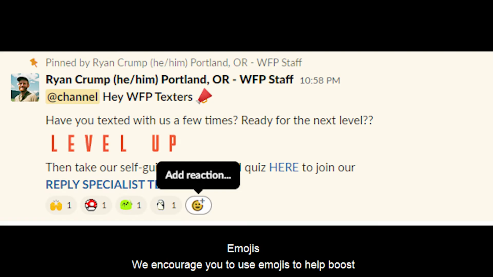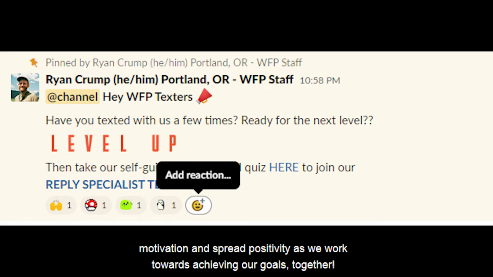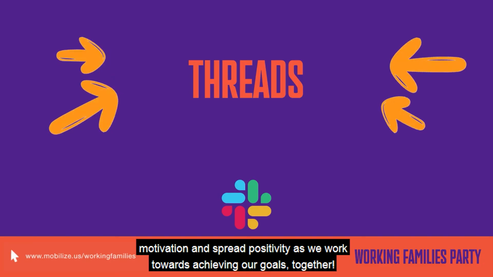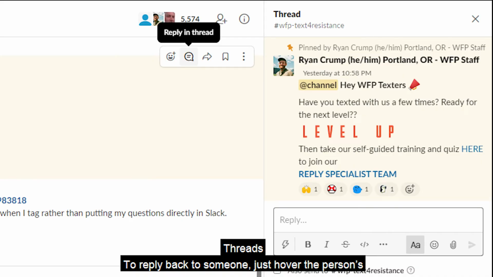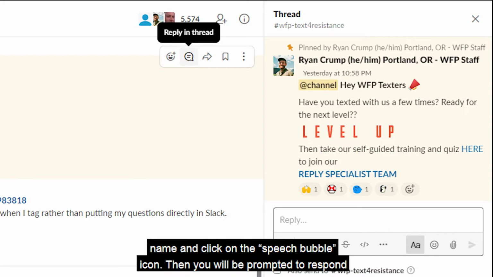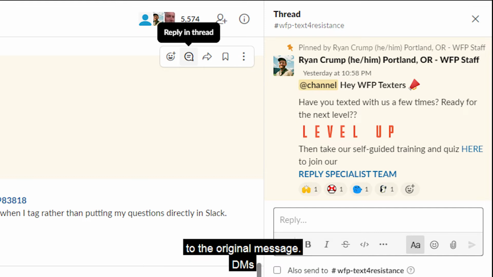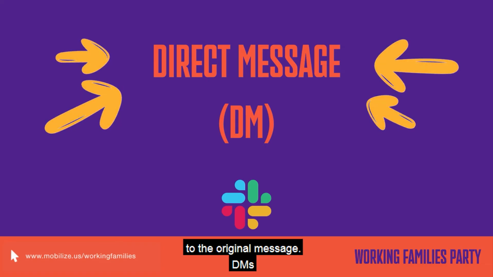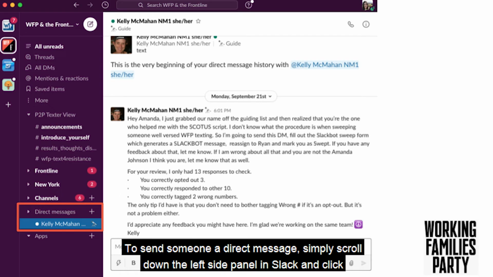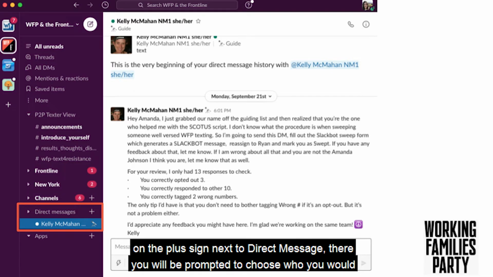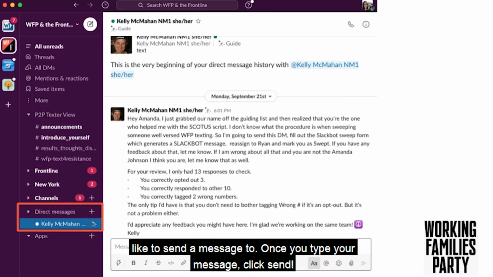Emojis. We encourage you to use emojis to help boost motivation and spread positivity as we work towards achieving our goals together. Threads. To reply back to someone, just hover over the person's name and click on the speech bubble icon. Then you will be prompted to respond to the original message. DMs, or direct message. To send someone a direct message, simply scroll down the left side panel in Slack and click on the plus sign next to direct message. There, you will be prompted to choose who you would like to send a message to. Once you type your message, click send.